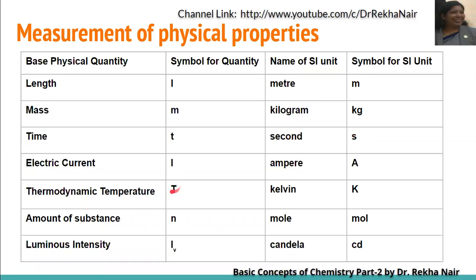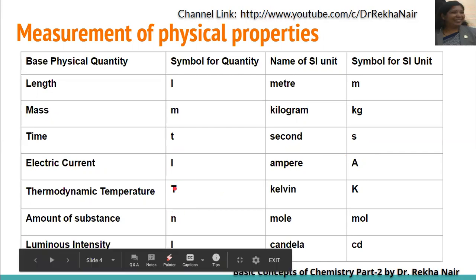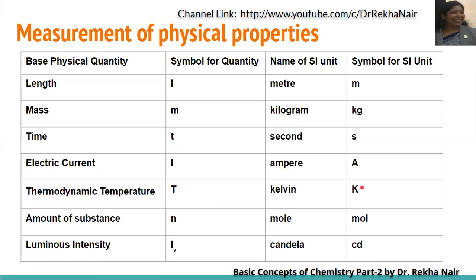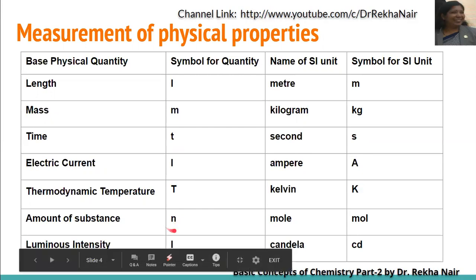Electric current, we represent it as I, and the name of the SI unit is ampere, and we write the symbol as A. For the thermodynamic temperature, we generally use T, and the unit is Kelvin, represented by the symbol K. For the amount of substance, we use n, and the SI unit is mole, with symbol mol. For the luminous intensity, we use I, and the name of the SI unit is candela, and the symbol is cd.